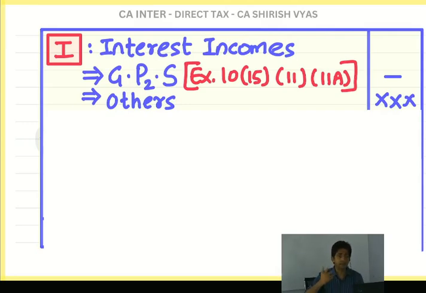So that's why, see, sometimes government does something in public interest. Public is, sometimes, dumb. That's why government says open a PPF account, we are telling you for your benefit only. But you are not understanding your benefit, so we are giving an incentive also. And the incentive is interest will be exempt. But here the section is 10(11). See, everywhere the logic is the same, because these are government investments. They are trying to attract people. Gold bonds, POSBA, PPF. Gold bonds 10(15), POSBA 10(15) but exempt up to 3,500, PPF 10(11).